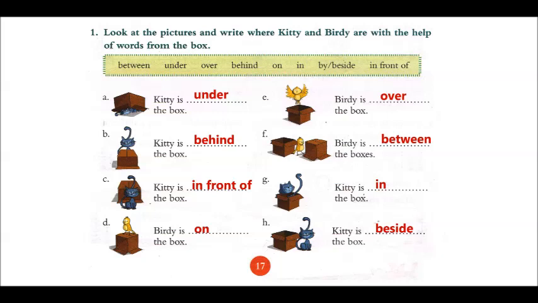Then Kitty is dash the box. Where is Kitty? Kitty is inside. You can see inside. So your blank is in. Kitty is in the box. Last one, Kitty is dash the box. It's sitting beside the box. So your blank is beside.